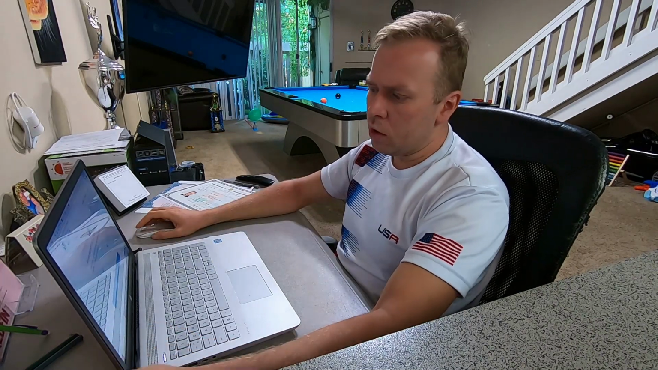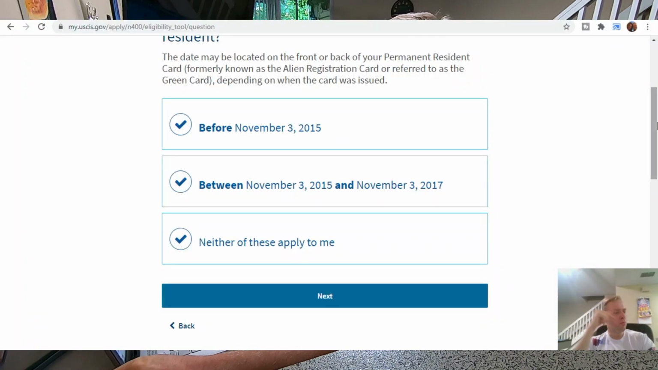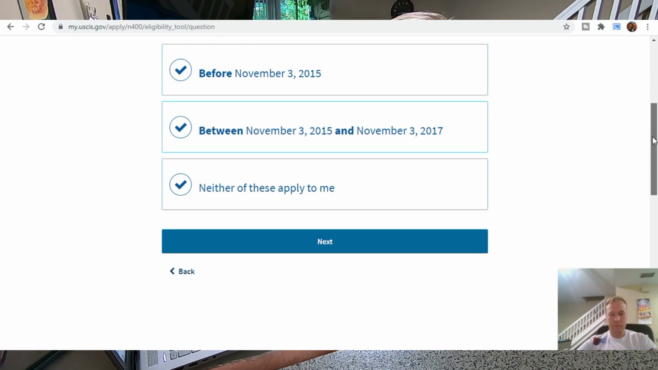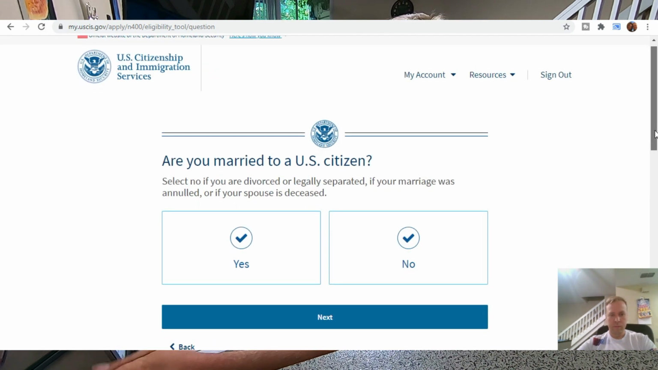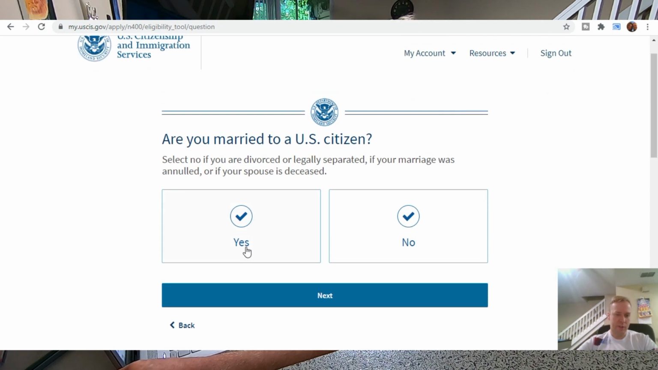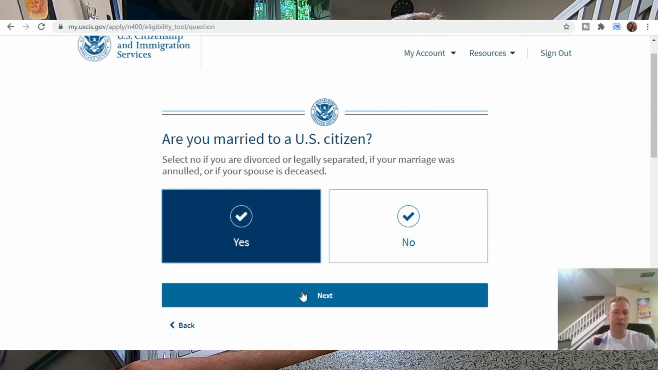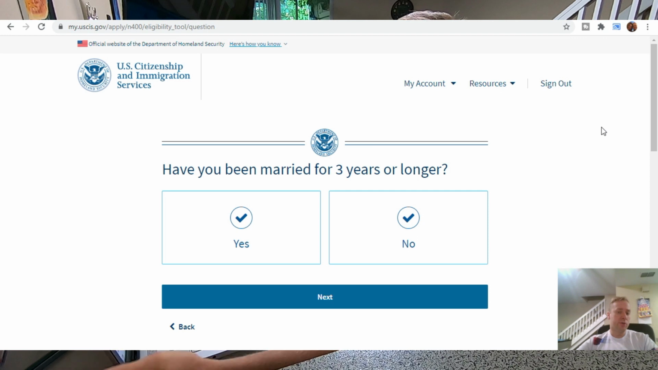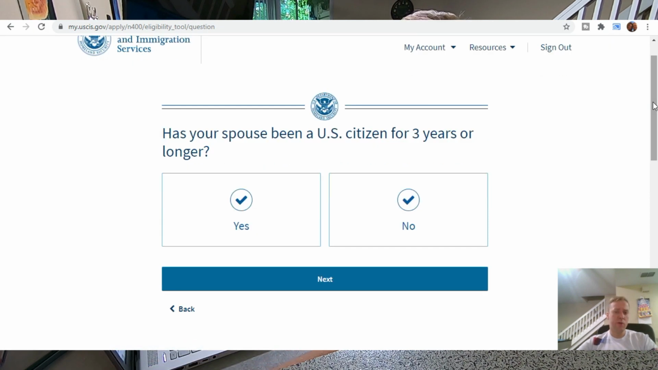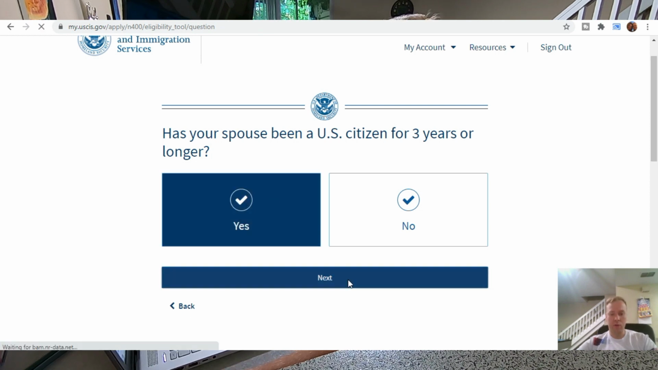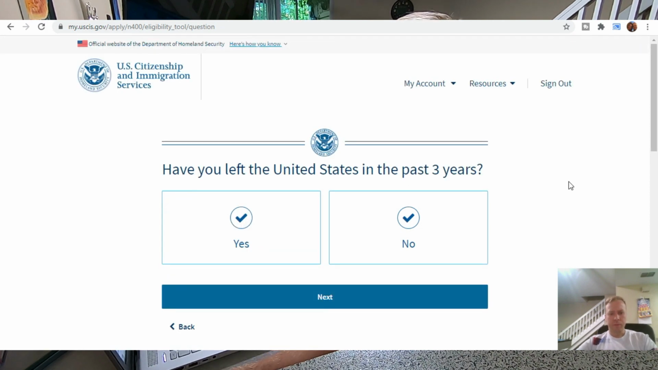Okay, and then of course, once you choose the option 3-year green card holder rather than 5 years, it's going to ask you a logical question: are you married to a US citizen? So in our case, you're going to click yes. And then, have you been married for 3 years or longer? Yes. Has your spouse been a US citizen for 3 years or longer? So that has to be also yes. And then also, you cannot leave the United States for a very long period of time.